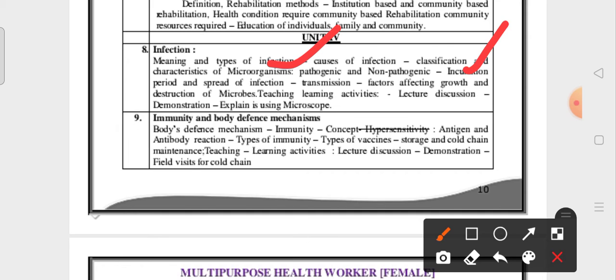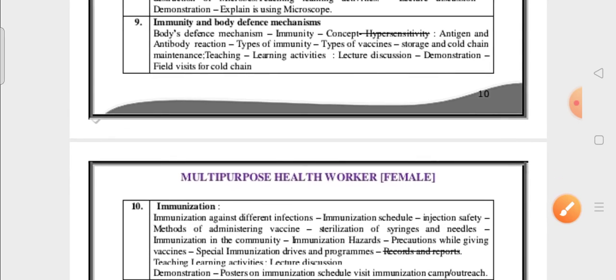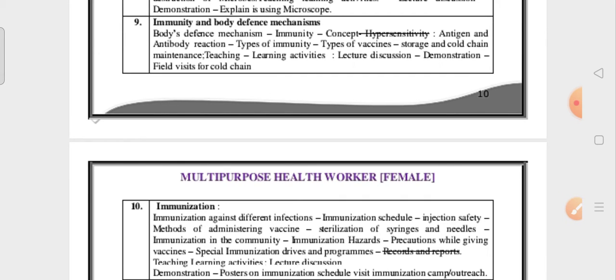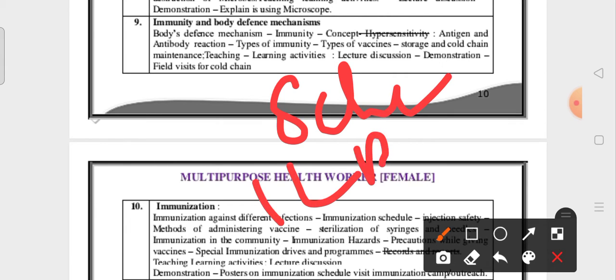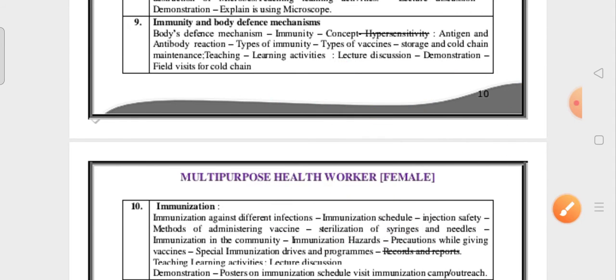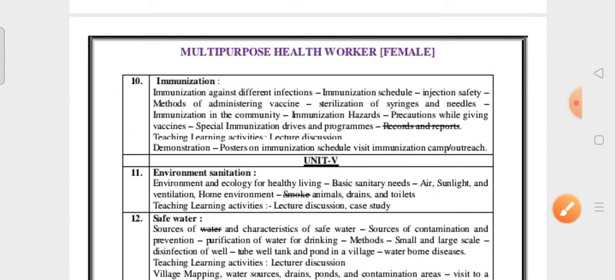Okay, next, immunity and body defense mechanisms. In this also, not that much is important. Overall, in immunity and body defense mechanisms: definition of immunity, immunization schedule, and next ILR, vaccine carrier, cold chain system. These 5 topics are important. Don't read the remaining other topics.